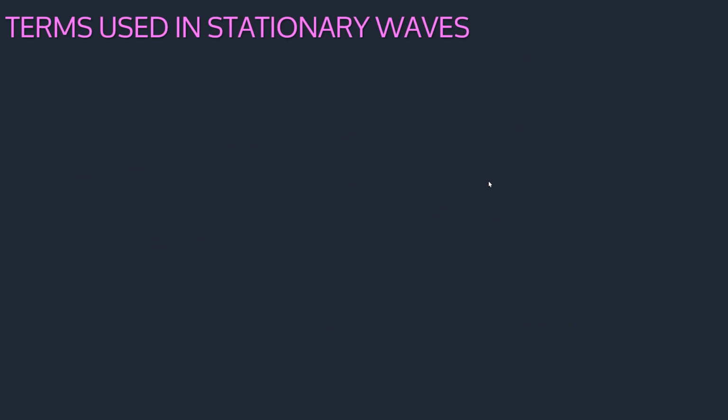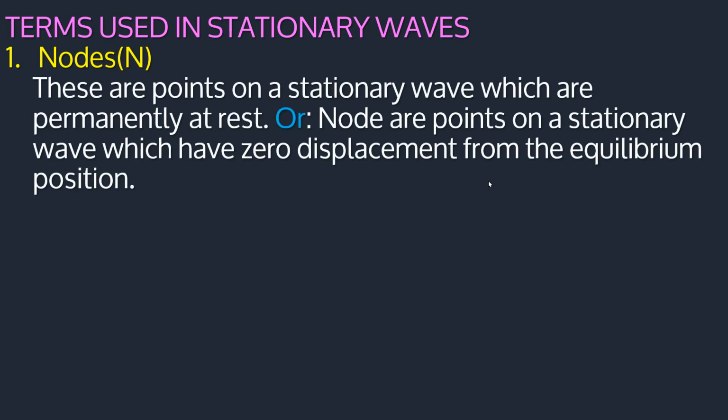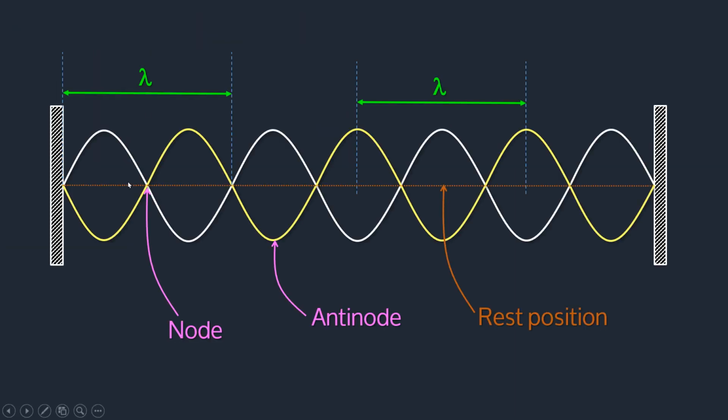So terms used in stationary waves. The first one, we have nodes. A node is a point on a stationary wave which is permanently at rest. Or you can say a node is a point on a stationary wave which has 0 displacement from the equilibrium position. Number 2, so I will go back to the diagram. Now this node here is a point on a stationary wave, and this point is permanently at rest.